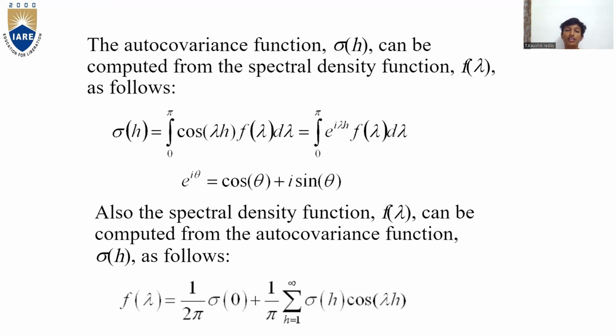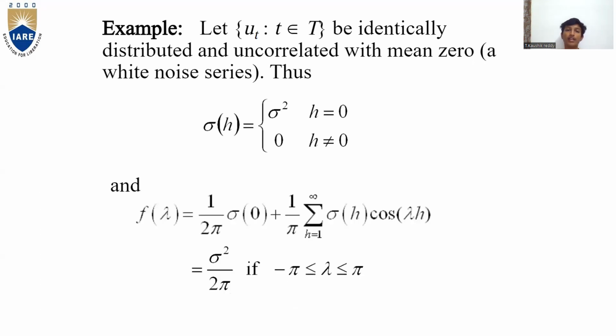Also, the spectral density function f(lambda) can be computed from the autocovariance function sigma(h) as follows. f(lambda) is equal to 1 by 2 pi into sigma(0) plus 1 by pi times the summation from h equal to 1 to infinity of sigma(h) cos(lambda h). So this is an example for the above topic.